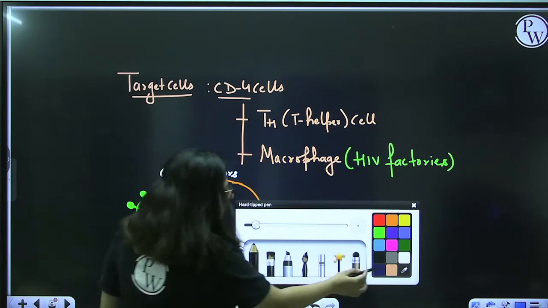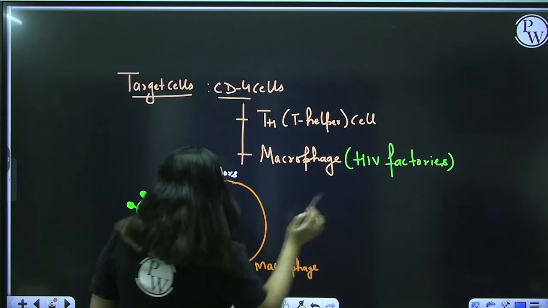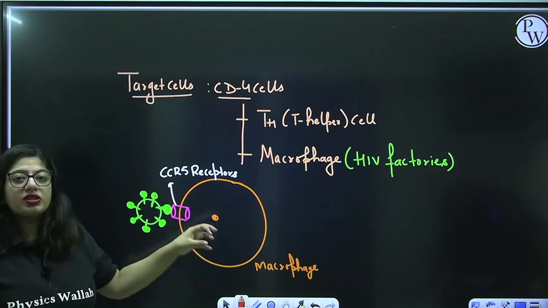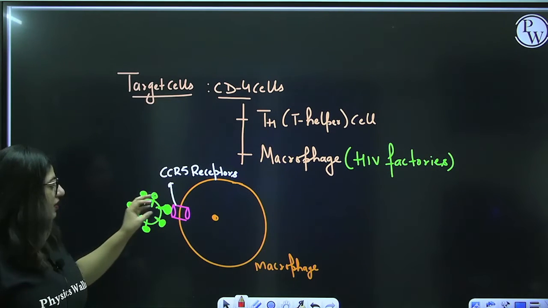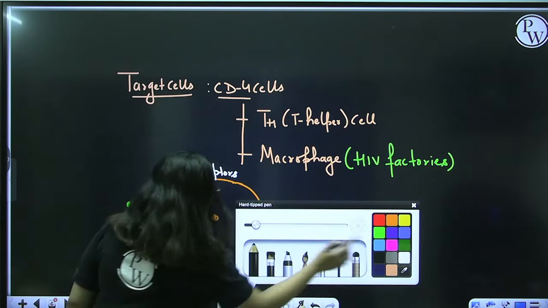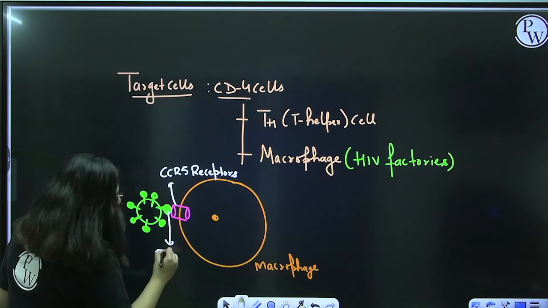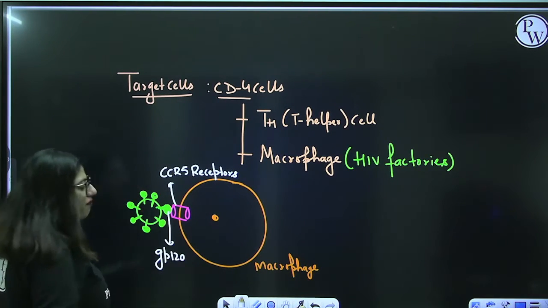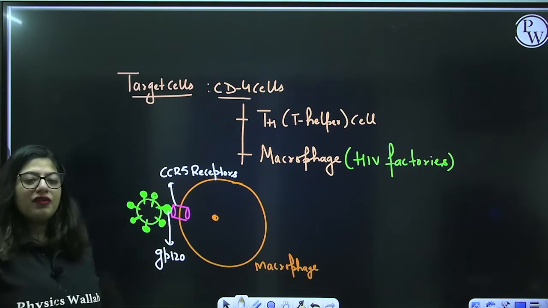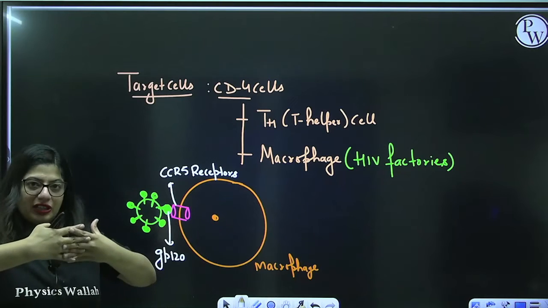As a result, the virus will send its genome through this receptor. First, they will do the recognition. GP120 of the virus and the CCR5 receptor of the macrophage will interact with each other.